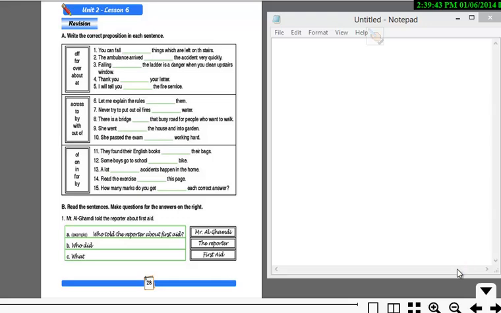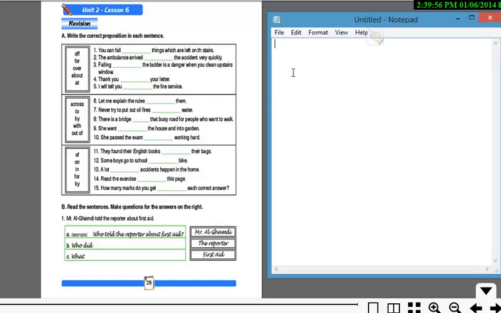Let's start with reading sentences and making questions for the answers on the right. Now, here is the form where you should be putting the questions, and this is the answer. I'm going to work it out here with you on the notepad, and let's get used to it.